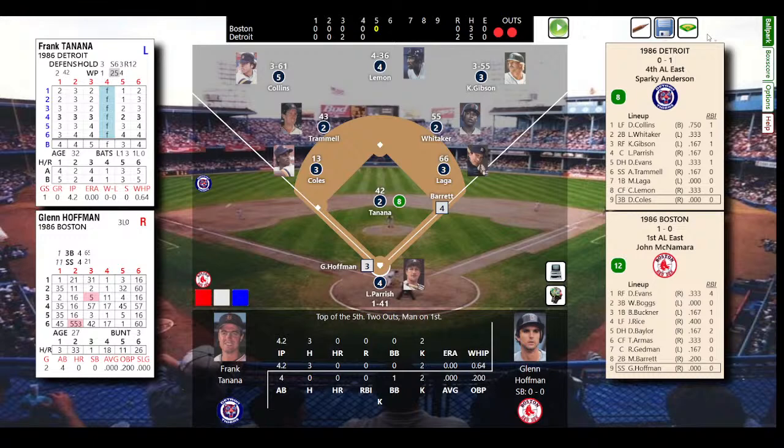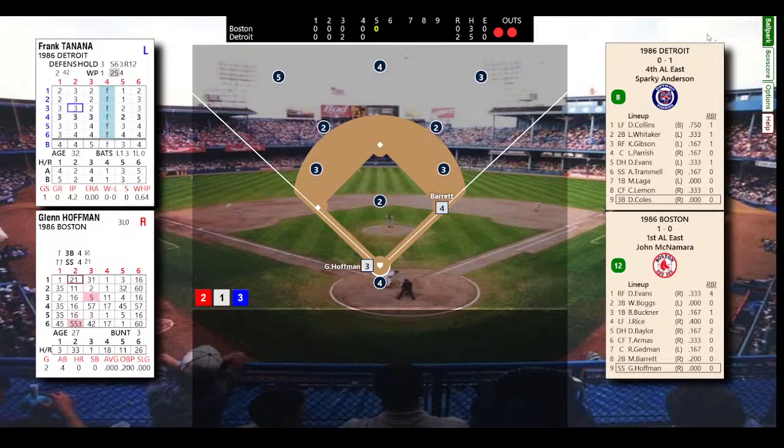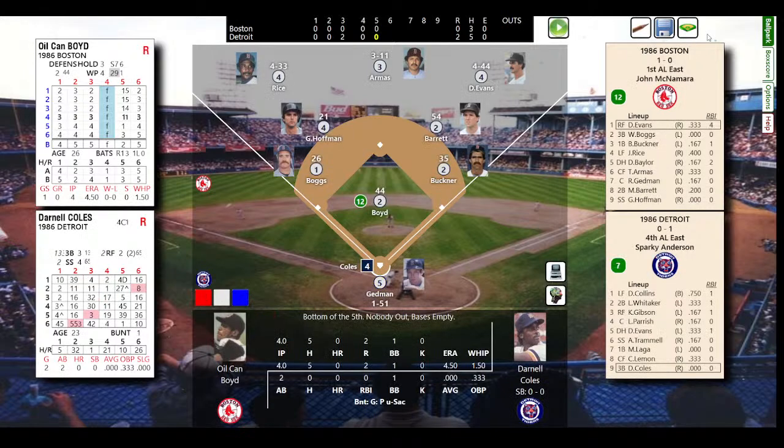So here's Hoffman now, struck out his first time up. Two gone. Ground ball, a little chopper to the catcher. Parrish takes care of it. So the Red Sox leave Barrett stranded. Bottom of the fifth: Tigers 2, Red Sox nothing. Tanana still looking awful good here.